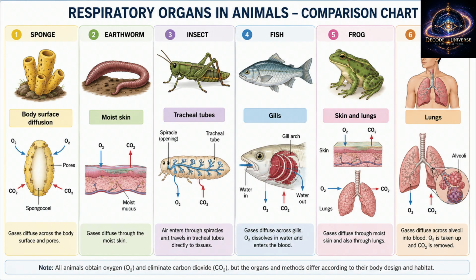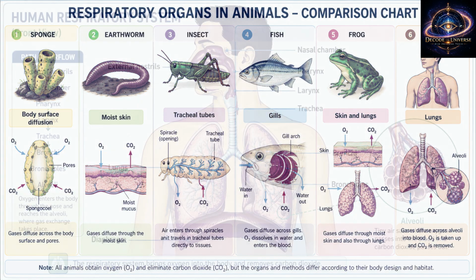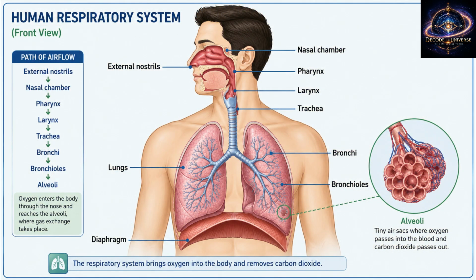1. Why do we breathe? Our body cells need oxygen to break down food and release energy. This process produces carbon dioxide, which must be removed from the body. So breathing means oxygen enters the body and carbon dioxide leaves the body. Real life example: when you run fast, your muscles need more energy. So your cells need more oxygen. That is why you breathe faster.